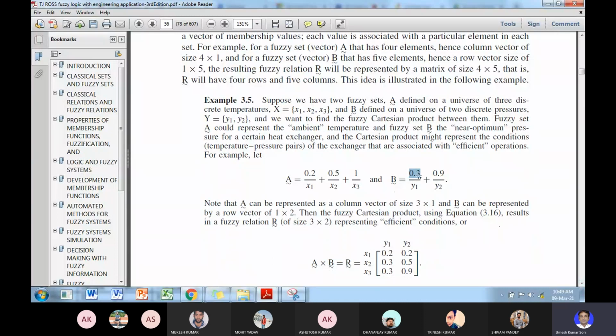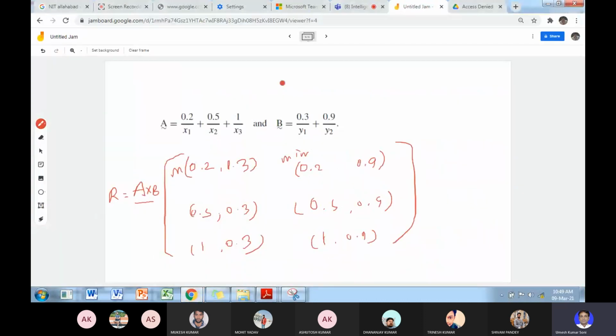This if you define the maximum, and suppose you have the membership function, this is A, and this is B, suppose.